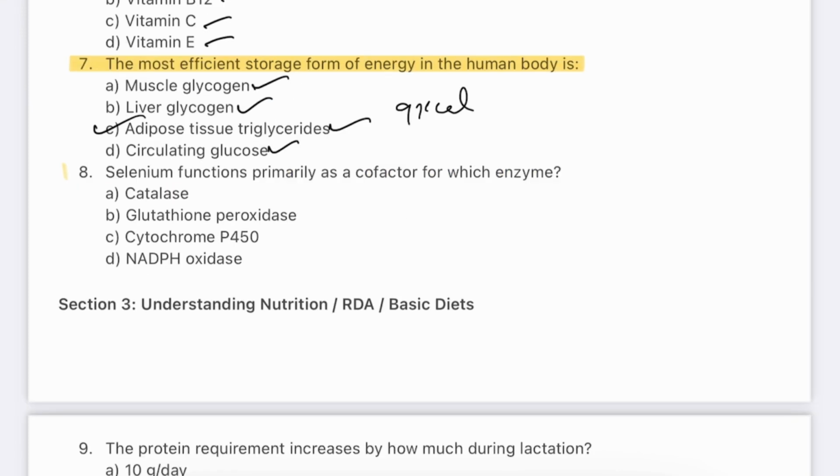Question number 8. Selenium functions primarily as a cofactor for which enzyme? Catalase, glutathione peroxidase, cytochrome P450, NADPH oxidase. The answer will be B.